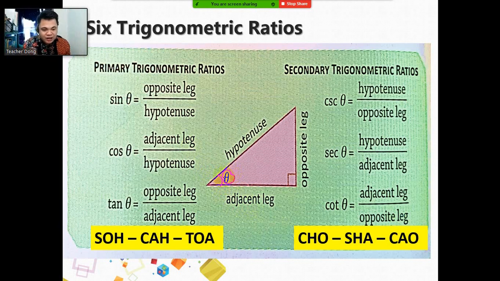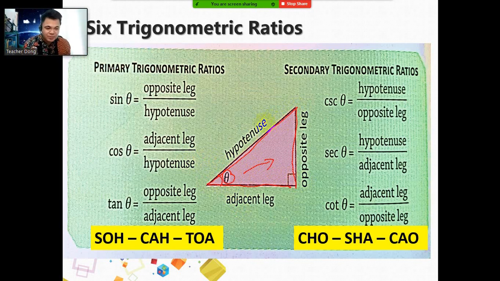If the angle is located here, this leg is what we call the opposite leg because it is opposite the angle. And then this one is what we call the adjacent leg. By the way, take note, we are talking about a right triangle. This one is the adjacent leg because it is beside the angle. And of course, in a right triangle, opposite the right angle is always the hypotenuse, or the longest side of the right triangle. In our previous lessons, we were able to discuss a lot of things about triangles and the different types of triangles as well.